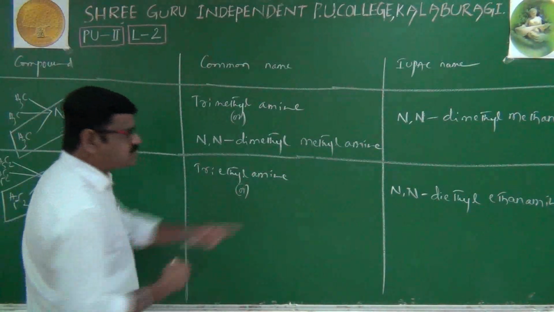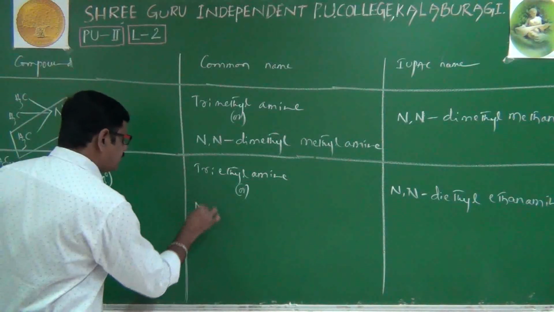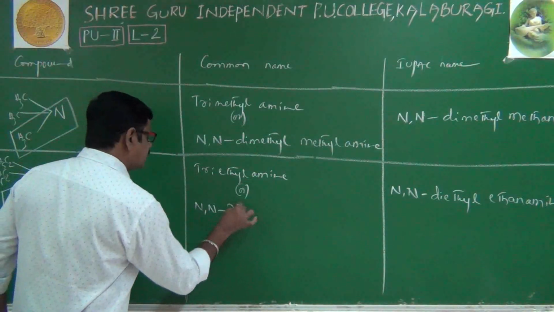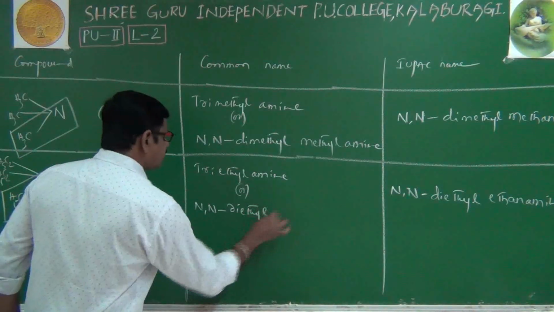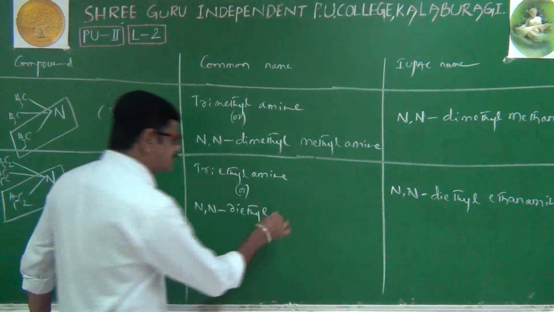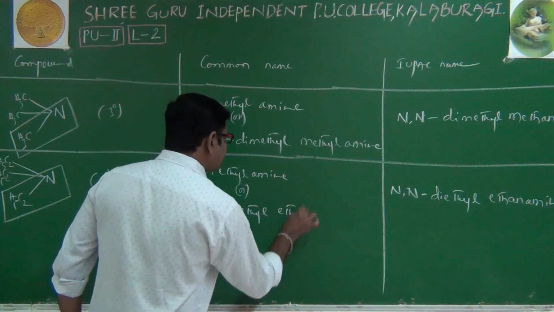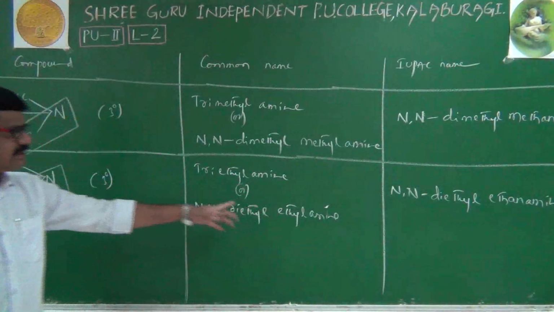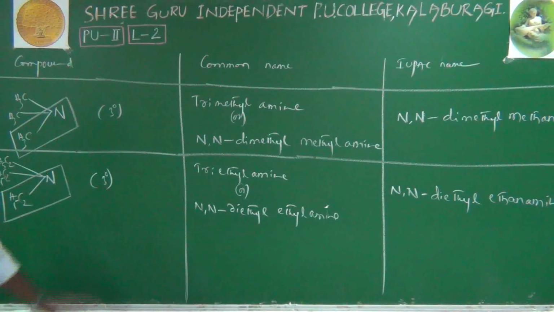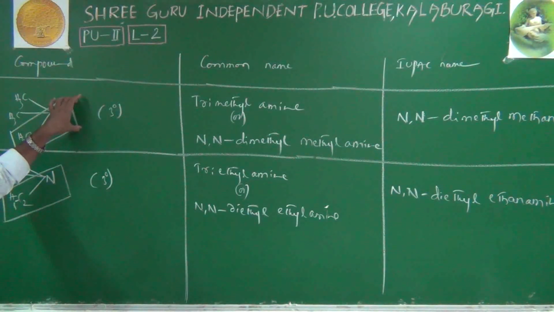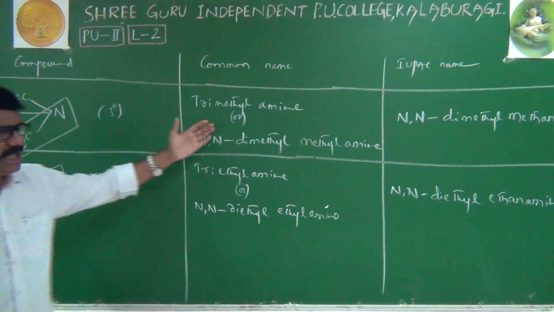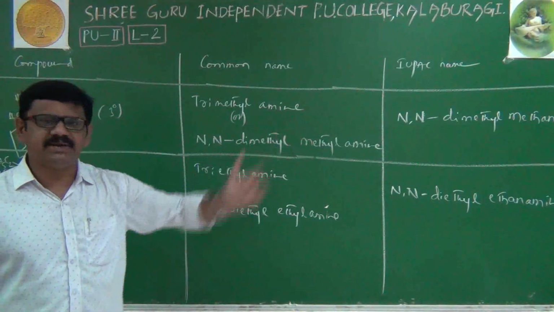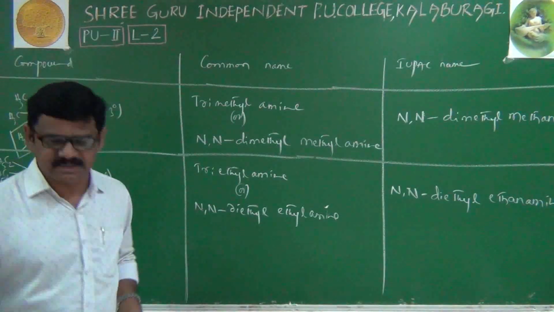Or according to the IUPAC system, we will write N,N-diethyl ethanamine. Its common name is N,N-diethylethylamine. Like this, particularly for tertiary amines, the common name is almost similar to the IUPAC name. Okay, we'll take some more examples.